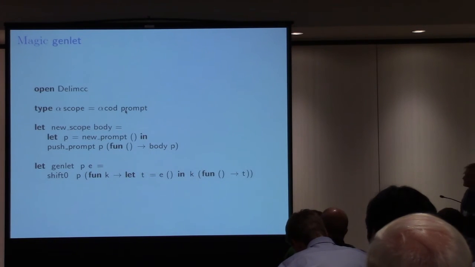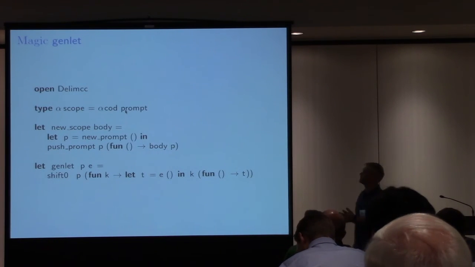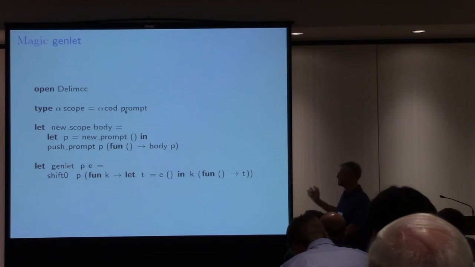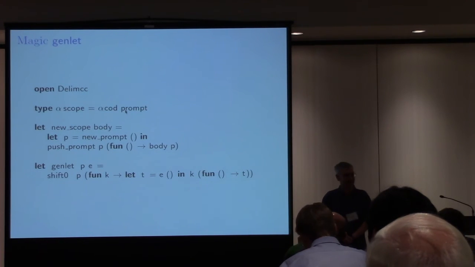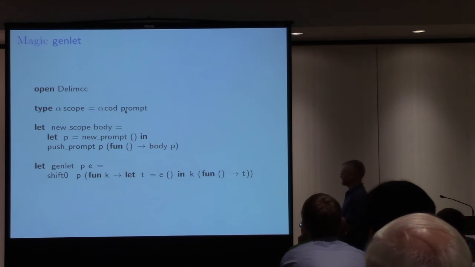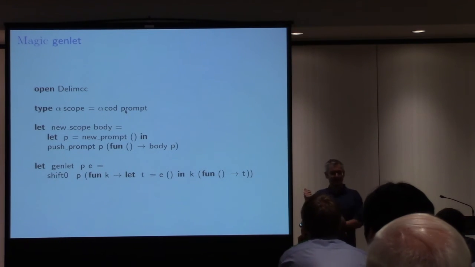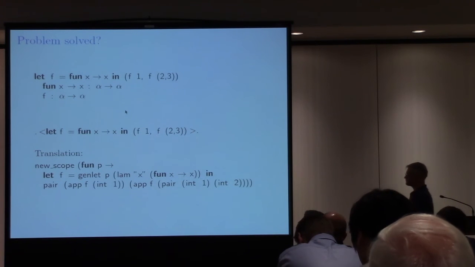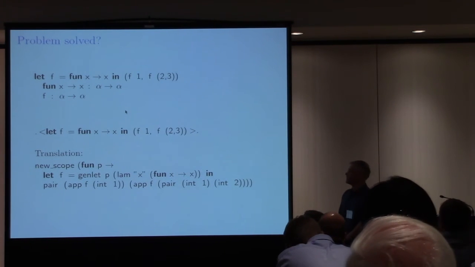And this genlet is not actually really magic. It has been known in the partial evaluation community for many years, and this implementation is very simple, it fits into a couple of lines. I'm not saying that the explanation fits into a couple of lines, and I don't even have time for it in the rest of my talk, so I just skip it. So, is this it? All the problems solved?